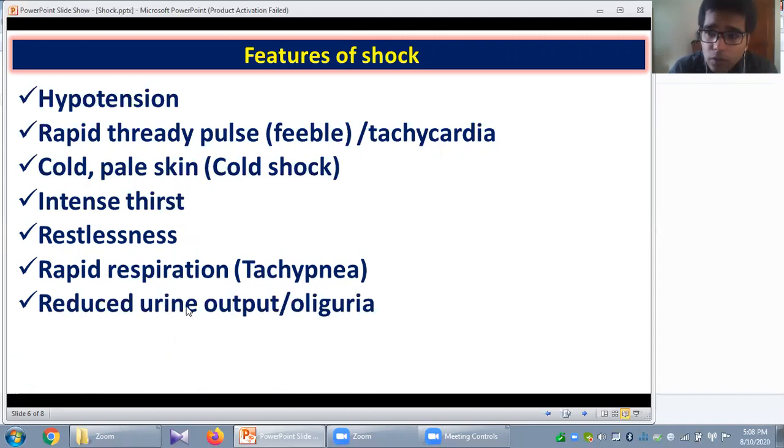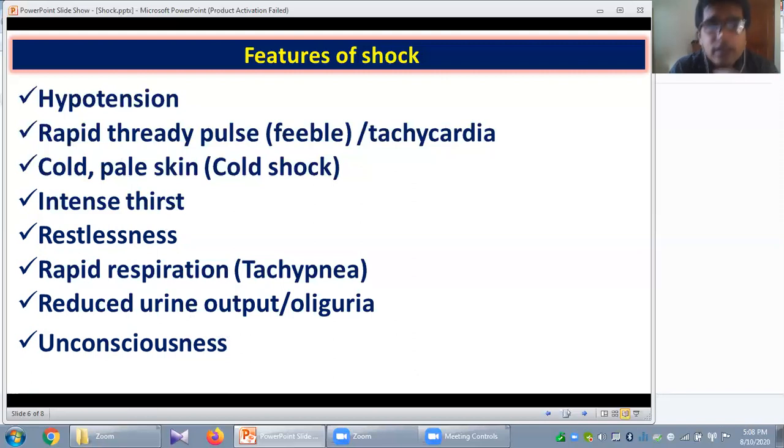Your blood supply to the kidney will be reduced, so the patient will suffer from oliguria, reduced urine output. And in severe conditions, there may be acute renal shutdown, and the patient may present with unconsciousness. So basically these are the very cardinal features of hypovolemic shock.